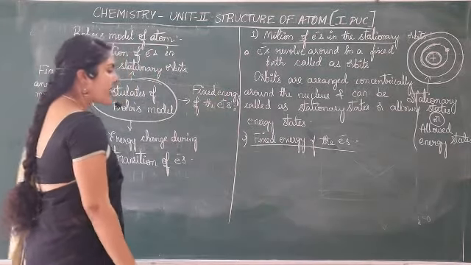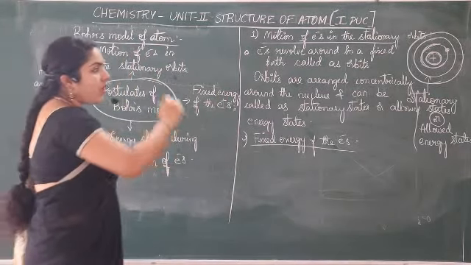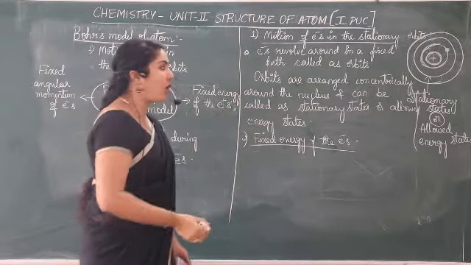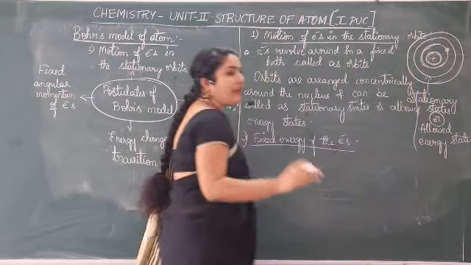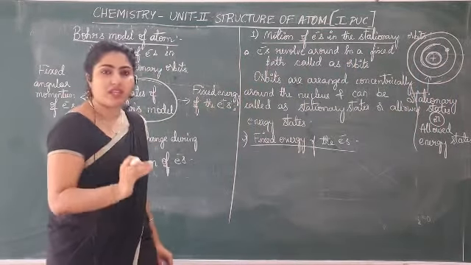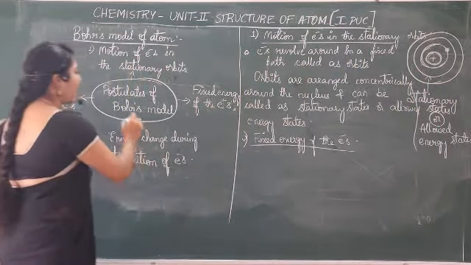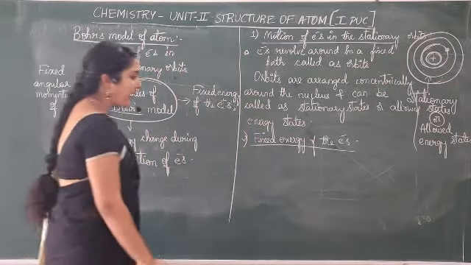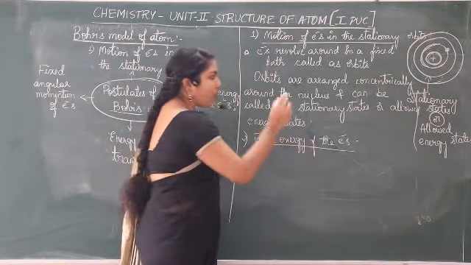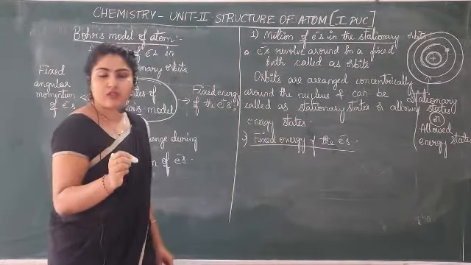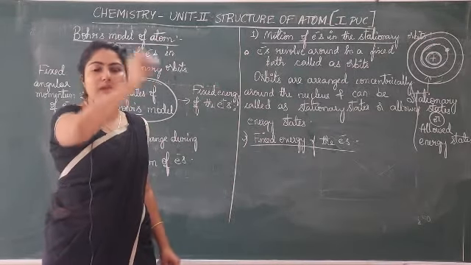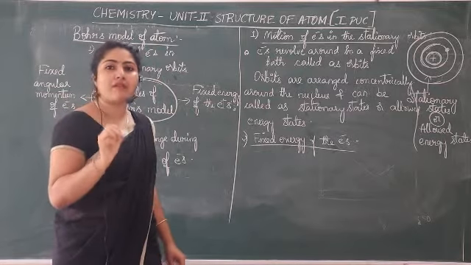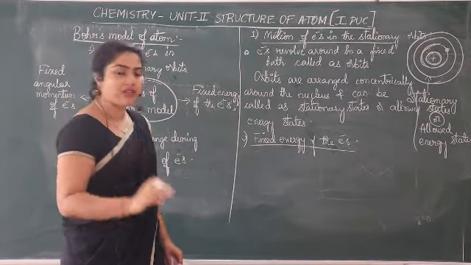So fixed energy of electrons means when electrons revolve in that orbit, they will have fixed energy. This was the point said by Bohr. Bohr said that when electrons revolve in the orbit, it will have fixed energy, because in a particular stationary state itself it will be revolving. That means it will have the same constant energy, he said.